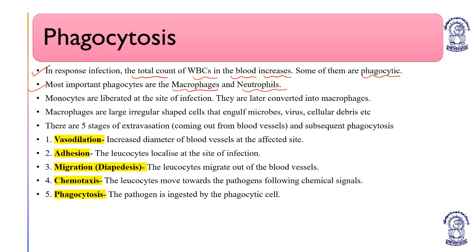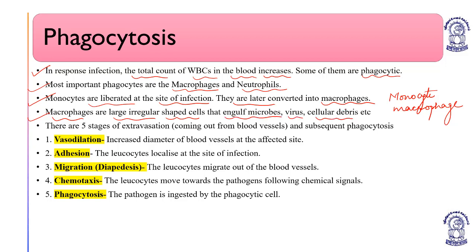Macrophages work with the monocytes. Macrophages are the giant cells, and neutrophils mainly work as phagocytic cells. Monocytes are liberated at the site of infection. They are later converted into macrophages. So this is the monocyte macrophage system. Macrophages are large irregular shaped cells that engulf microbes, virus, or cellular debris.